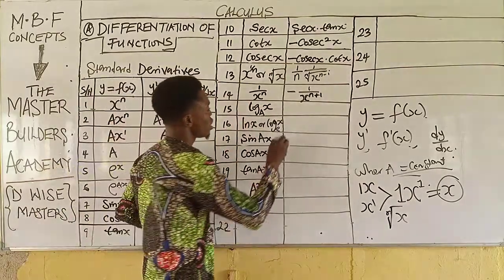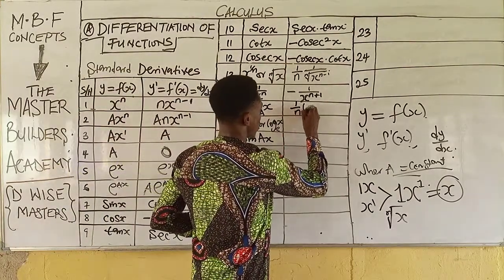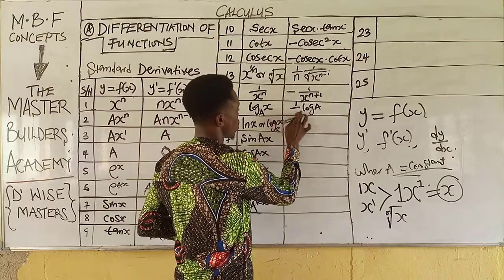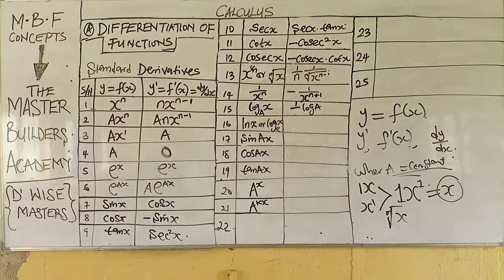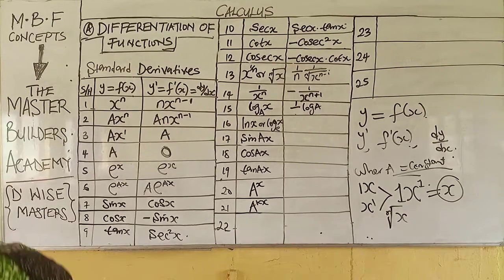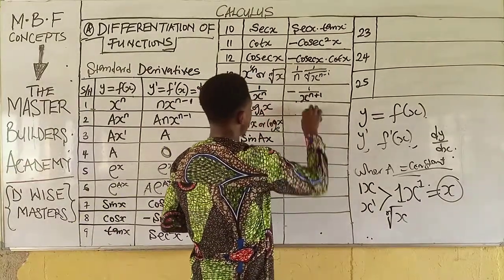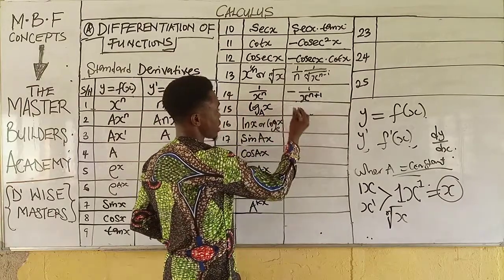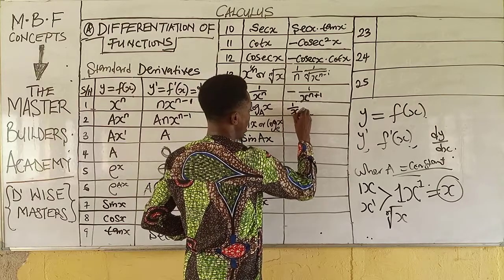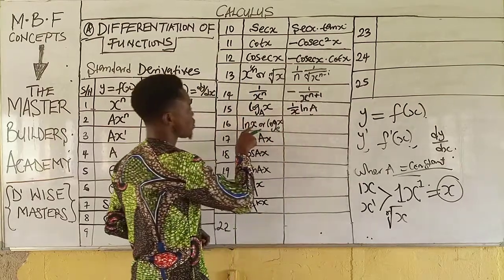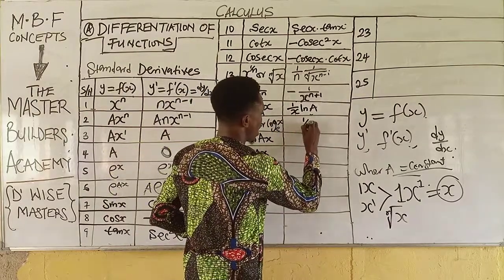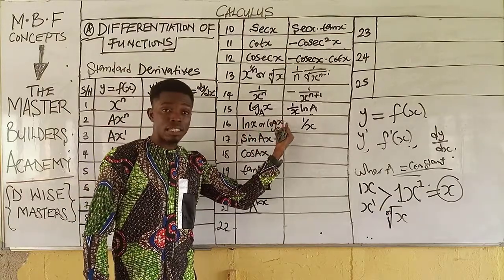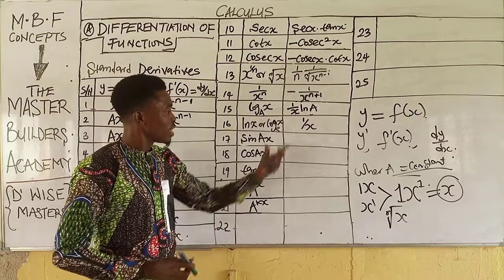Then when you differentiate this, you have 1 over x log a. When you differentiate log x to base a, you have 1 over x ln a. When you differentiate ln x, you have 1 over x. Anytime you differentiate ln x, or log x to base e, you have this.